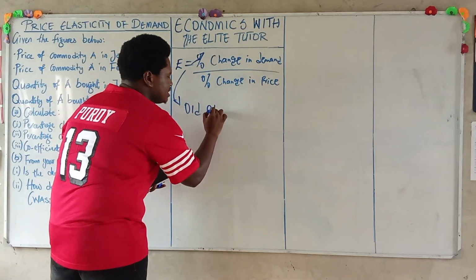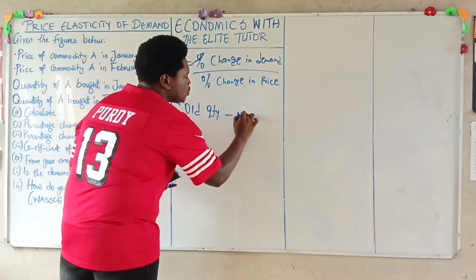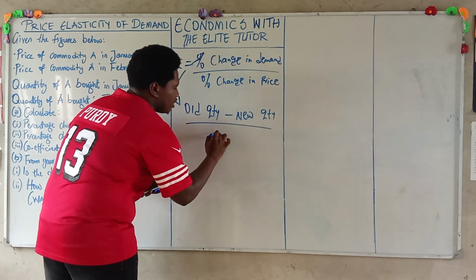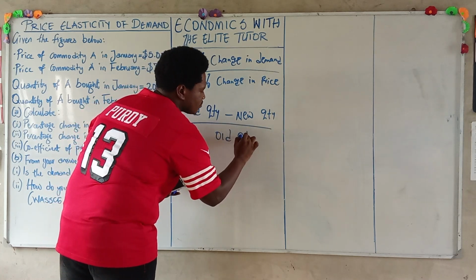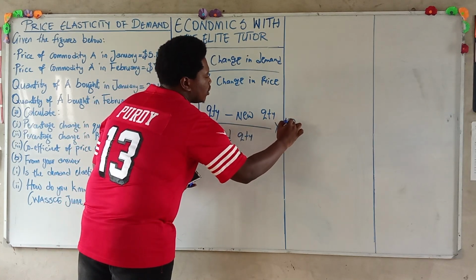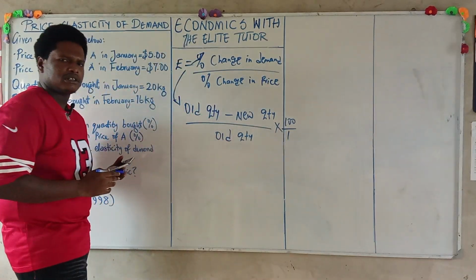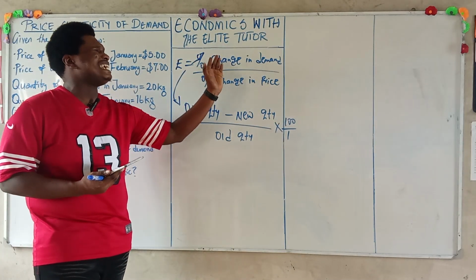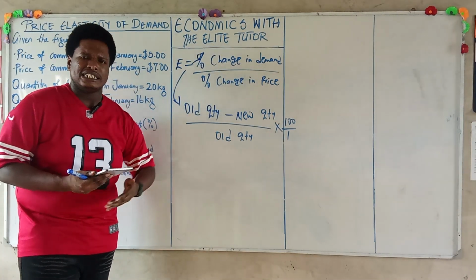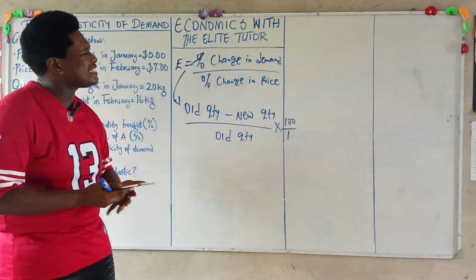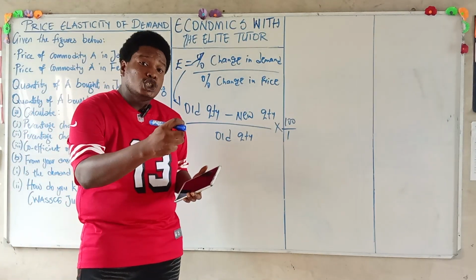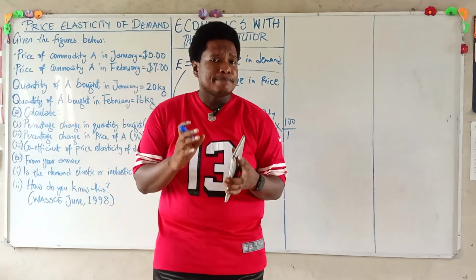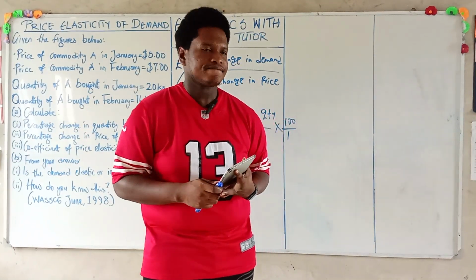Our old quantity minus new quantity, over old quantity, multiplied by 100 over 1. Now, this is one of the easiest formulas to get our numerator, which is percentage change in quantity demanded. And for us to ascertain our percentage change in price, it is our new price minus old price, divided by old price, multiplied by 100.